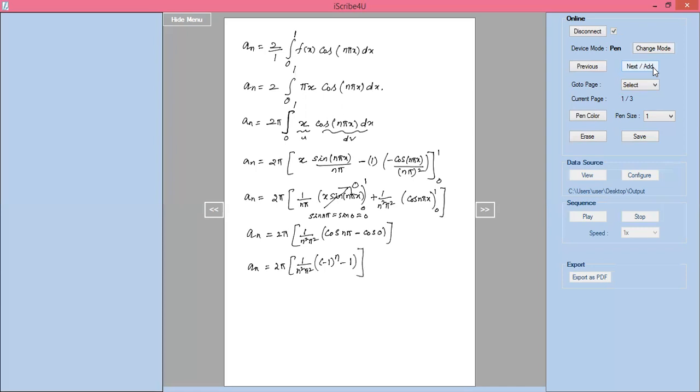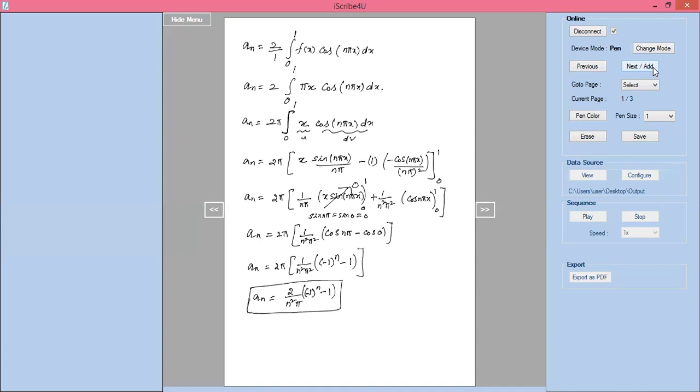Now if we cancel this, pi cancels, means pi square is there, a_n equal to 2 divided by n square pi into minus 1 power n minus 1. This is the value of a_n. a_n equal to 2 divided by n square pi, minus 1 power n minus 1. Now if I simplify this, b_n value was already found to be 0, so not required to find. So only this one we have to find. Now this is a_0, a_n I found out.